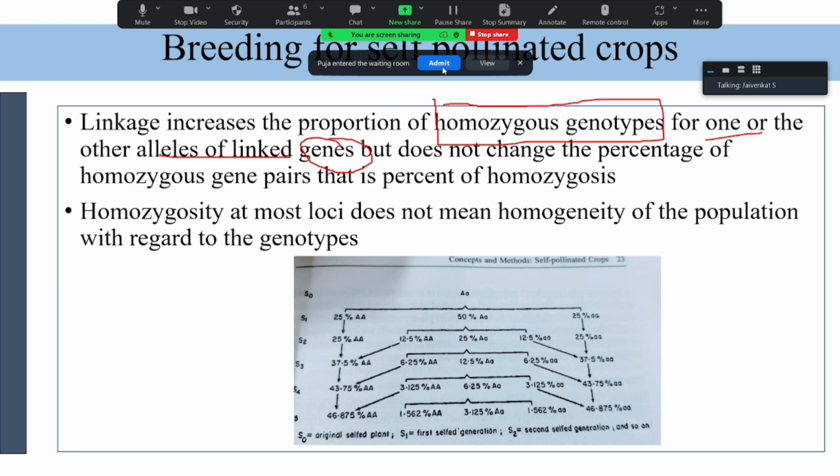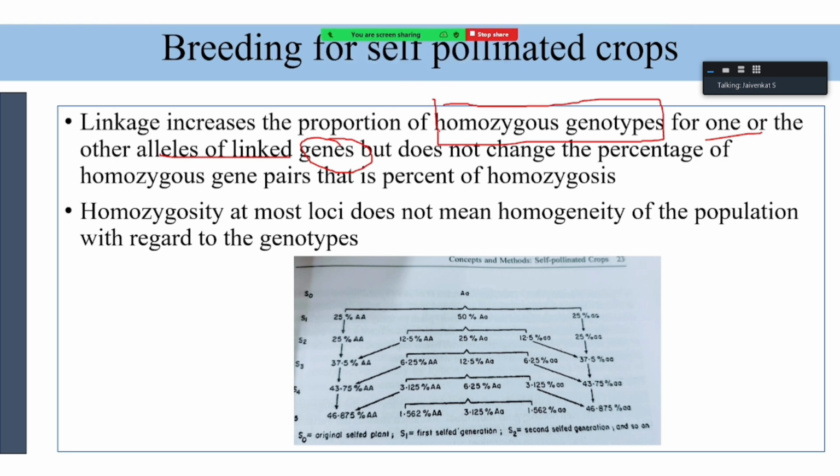Sir, what if they are linked in repulsion phase, sir? No, that will be another case. Yeah, that is another case. Then definitely there will be an increase in heterozygosity. That is also possible. Assume that it is in coupling phase. Normally it increases your homozygosity. If it is in repulsion phase, definitely they will be maintained as heterozygotes.